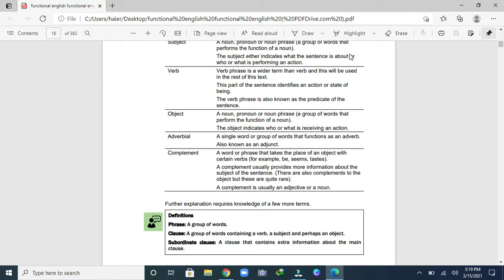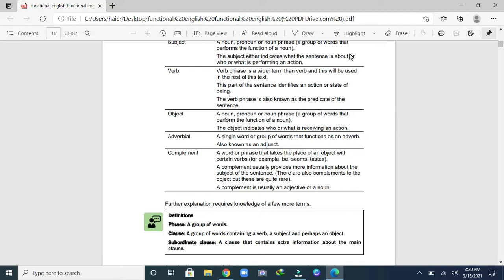Got it? Now complement: a word or phrase that takes the place of an object with certain verbs, for example be, seems, tastes. A complement usually provides more information about the subject of the sentence.